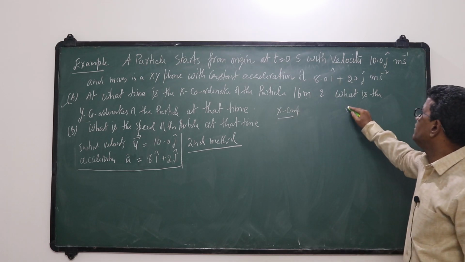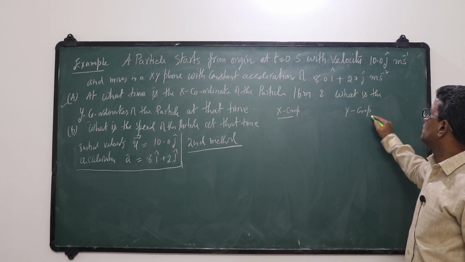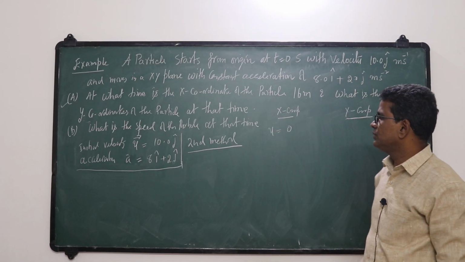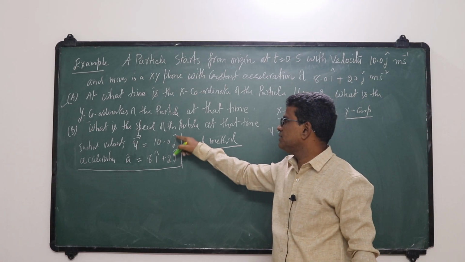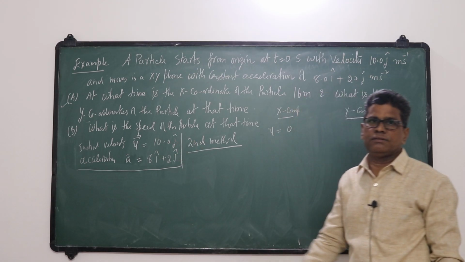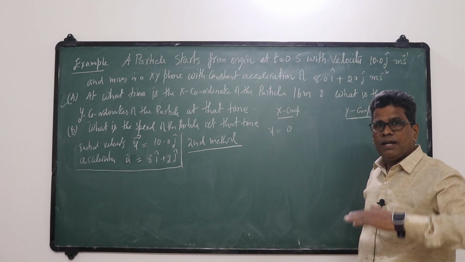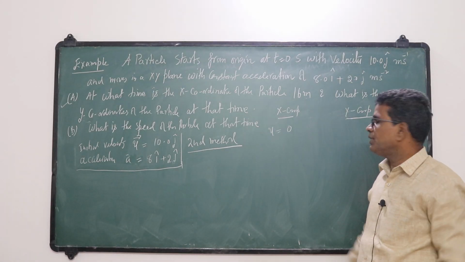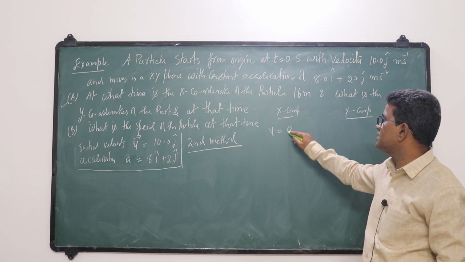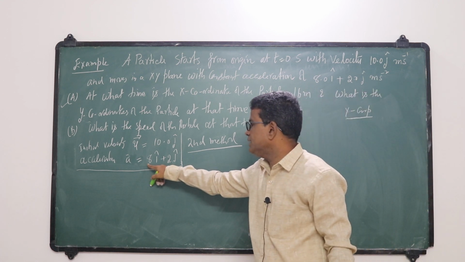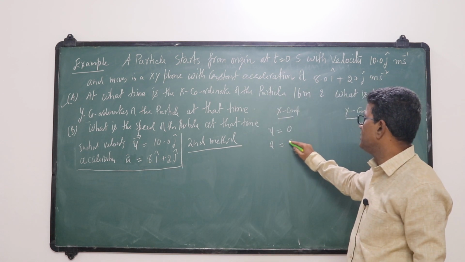What is the x component? Initial velocity is 0, because the velocity is in the j direction. If a vector lies along the y-axis, its x component is 0. So initial velocity in x direction is 0. Acceleration x component is 8.